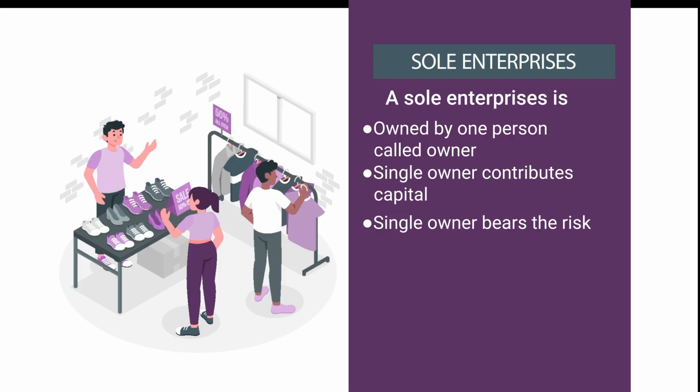It means when one person is bearing the risk, and in sole enterprises we have something called unlimited liability of the owner. When we say unlimited liability of the owner, it means that if business assets are not sufficient to repay the business liabilities, then personal property of the owner can be used to fulfill those liabilities, to fulfill those losses of the business organization.